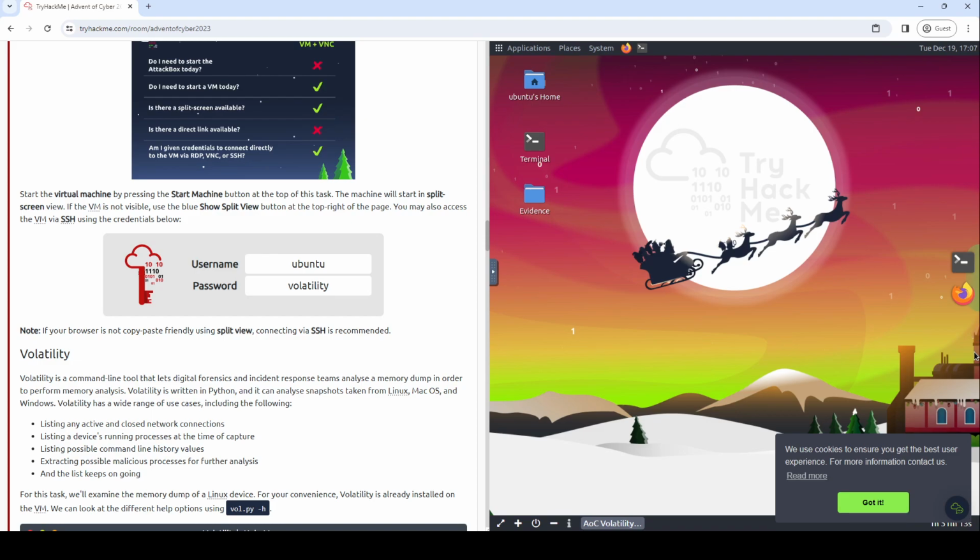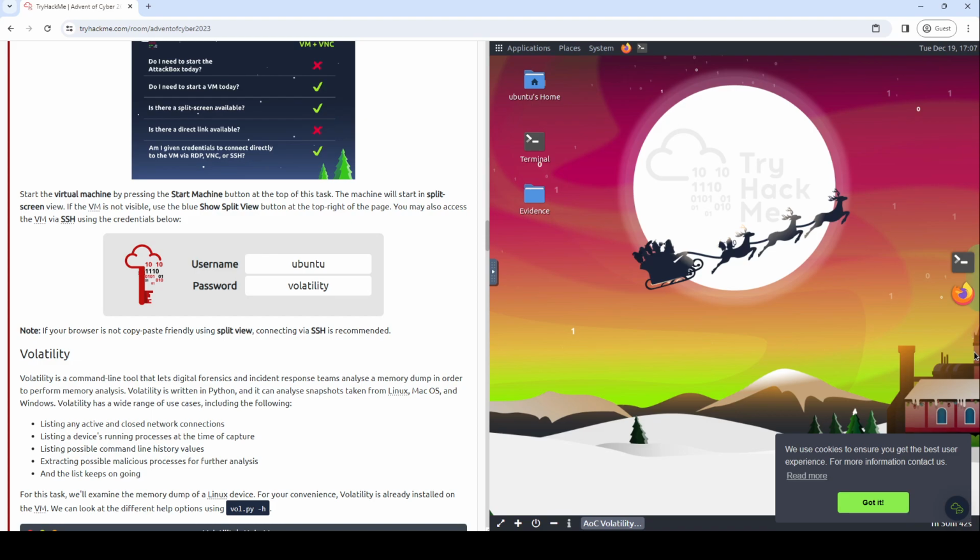Note, if your browser is not copy-paste friendly, using split view, connecting via SSH is recommended. It's always recommended because I have problems and I don't like the in-browser machine, and I think a lot of people honestly don't. It's very convenient for newbies who don't have a machine or don't have the ability to use their own stuff to log into things. But if you just want to use the tools that you've gotten used to, then it's really annoying to have to use an in-browser virtual machine.